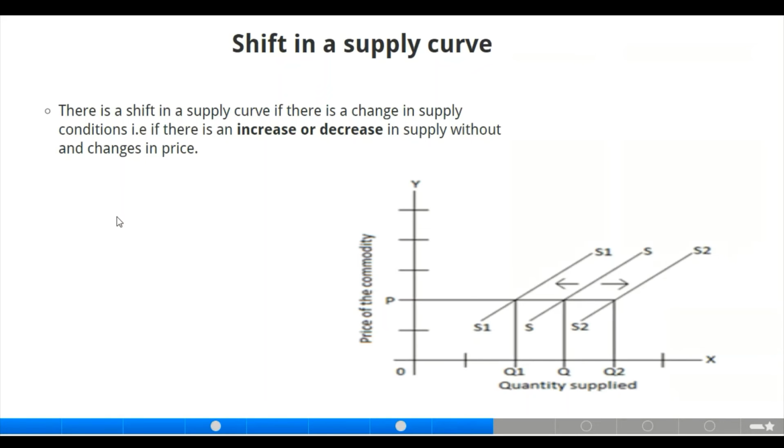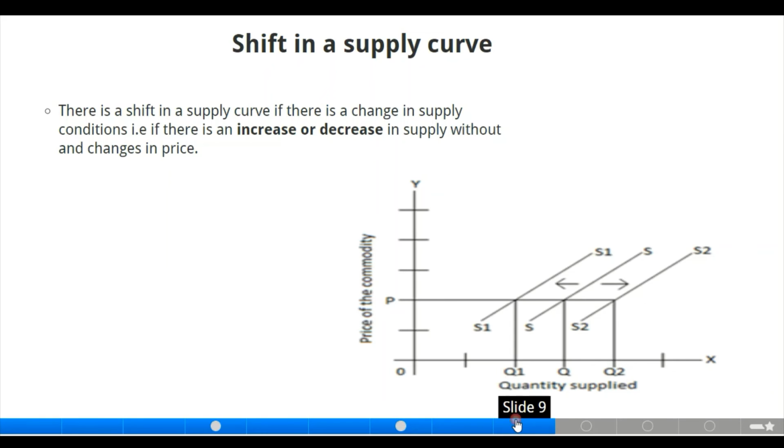Now there is a shift in the supply curve if there is a change in supply conditions. That is, if there is an increase or decrease in supply without any changes in price. Just like the shift in the demand curve, there is also an increase and decrease in demand without any changes in price. Also here we have it in the supply curve. As you can see, at the same price, the supplier can produce more of the product, which moves to the right, and at the same time they can also produce less of the product.